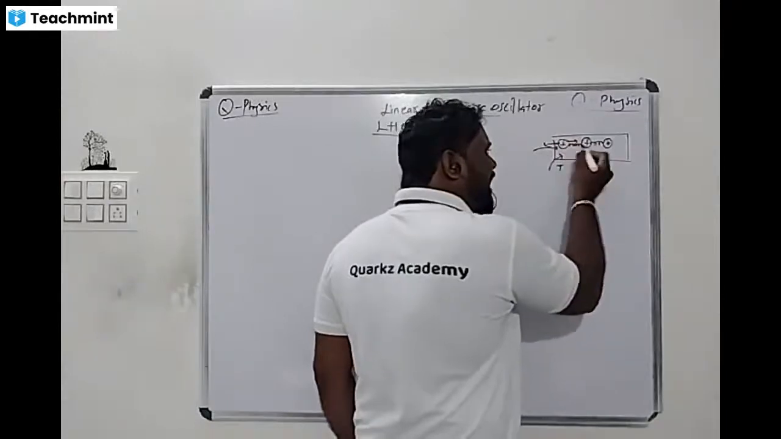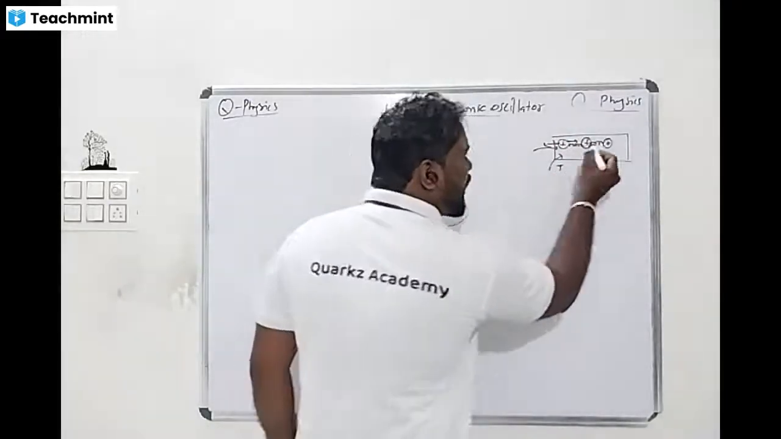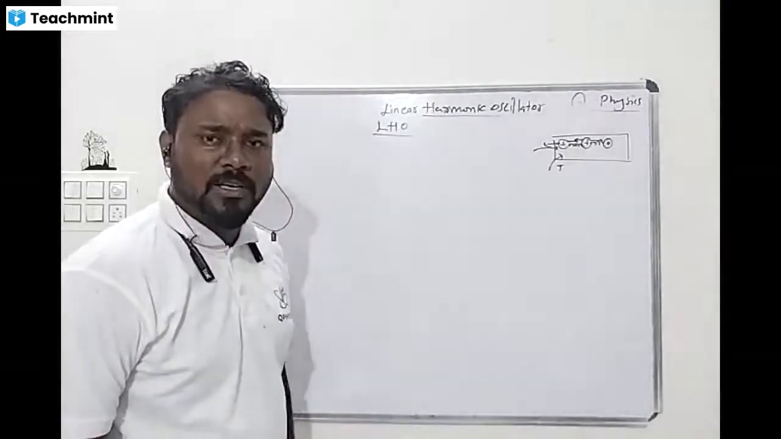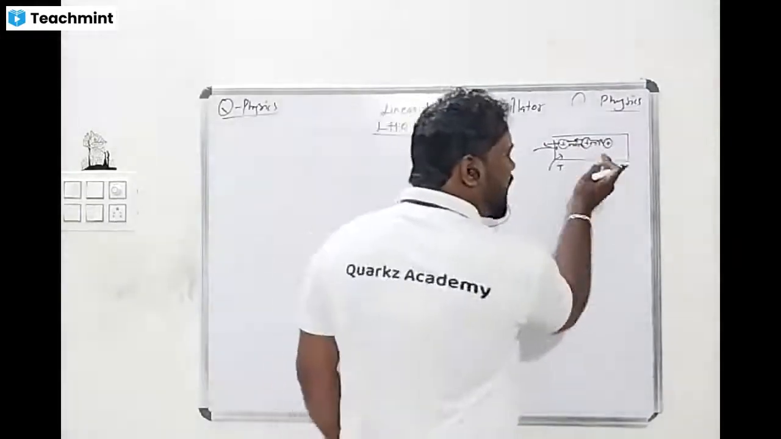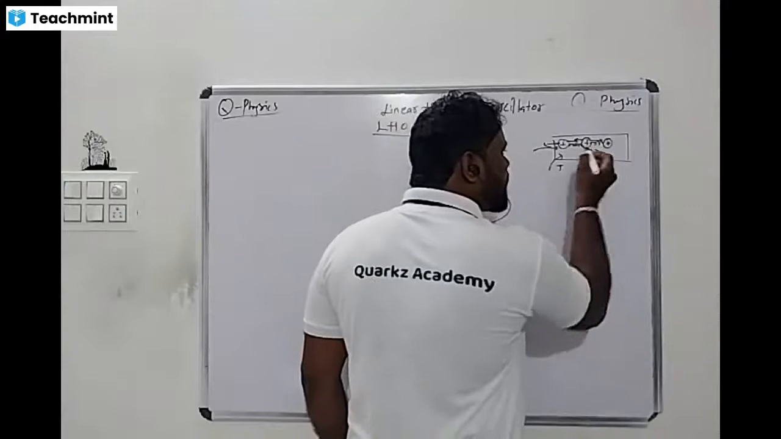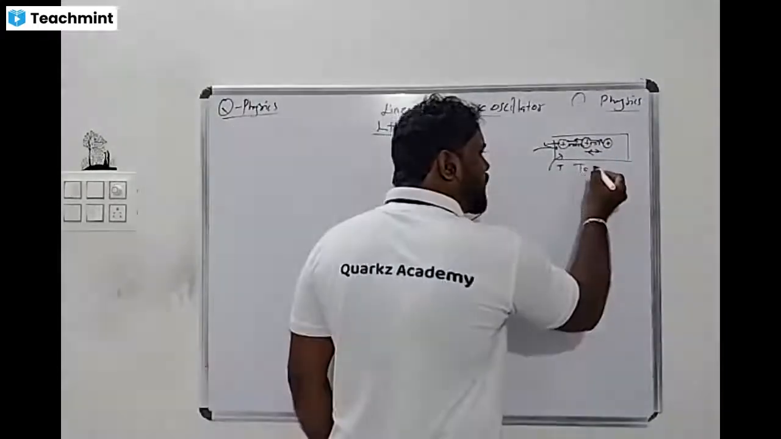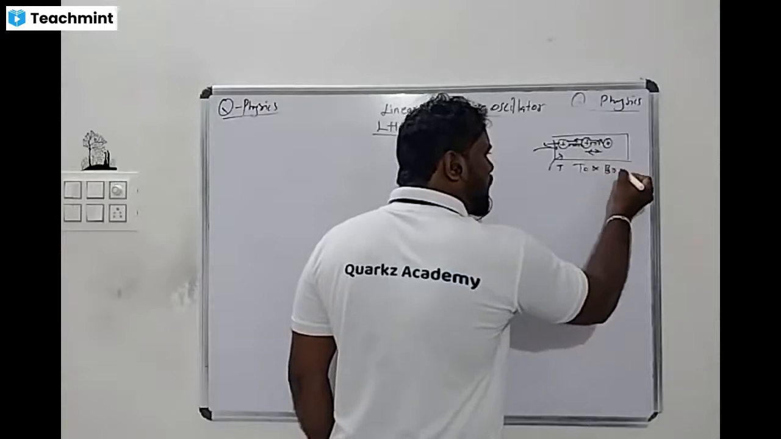It is at the equilibrium position. See here, this particle will vibrate around the equilibrium position. This is very important. When it vibrates in the equilibrium position, it exhibits what motion? It is nothing but to and fro motion. This is very important. To and fro motion.